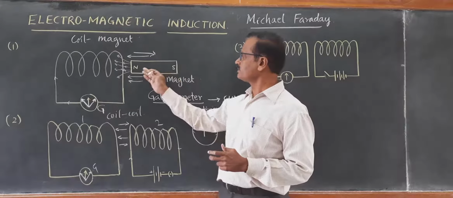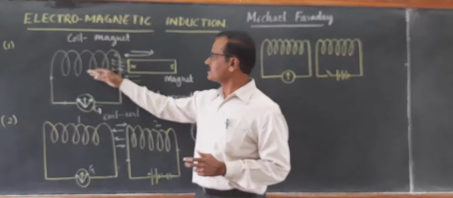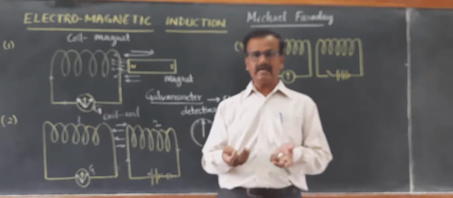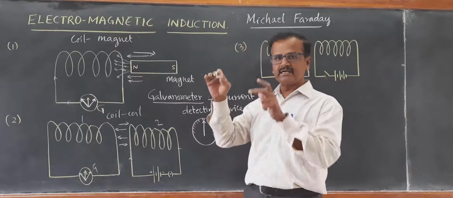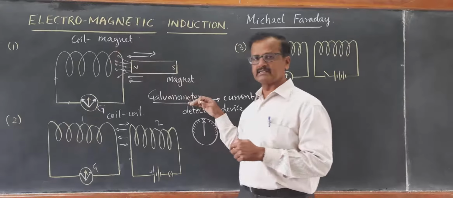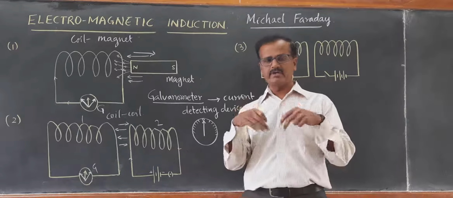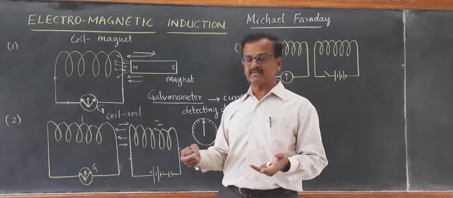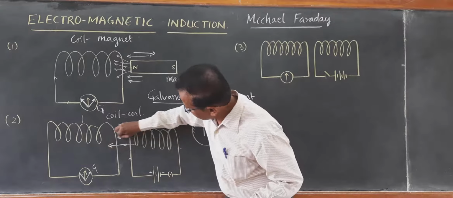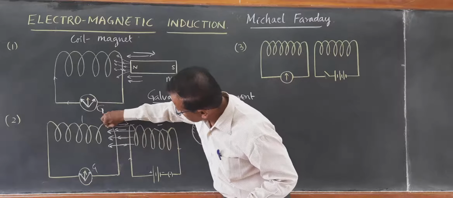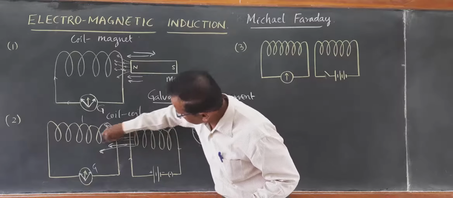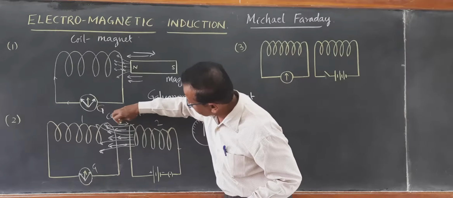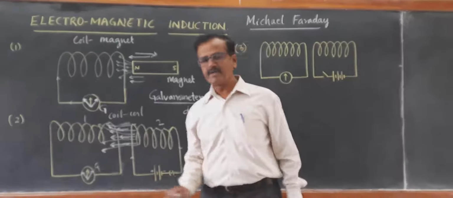So by just the movement of the magnet, the magnetic field lines coming in contact with the turns of this coil are increasing and decreasing. When you take it out, the field lines coming in contact with the turns are decreasing. It is the same with the current carrying coil we studied earlier. A current carrying coil is associated with magnetic field lines. The magnetic field lines coming in contact with this are increasing.